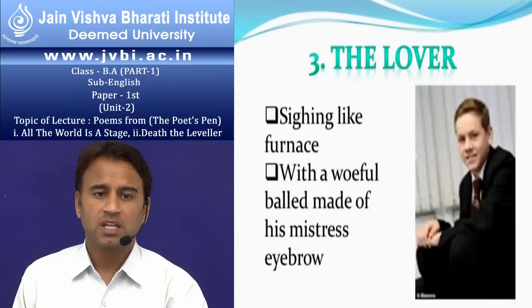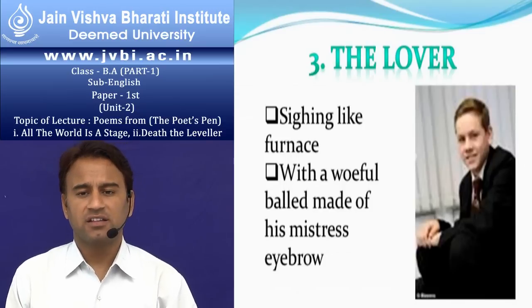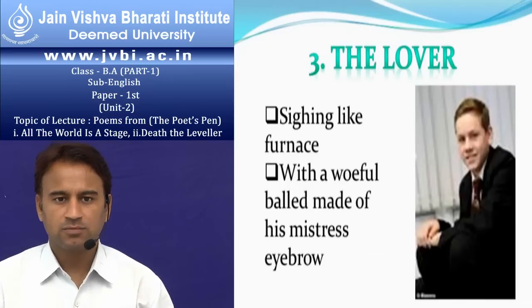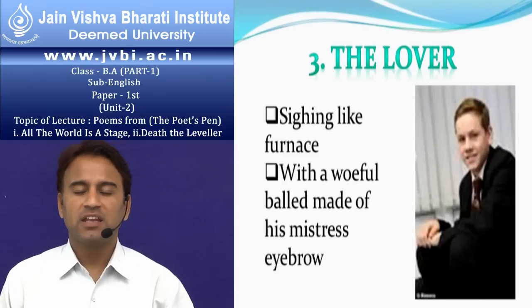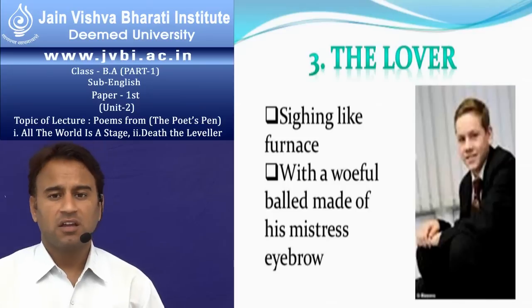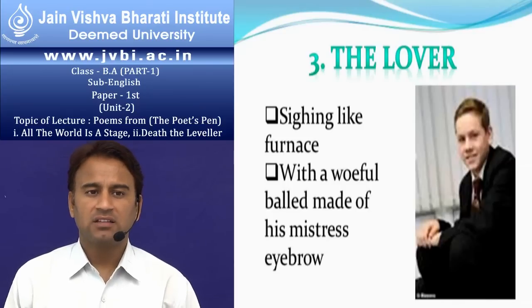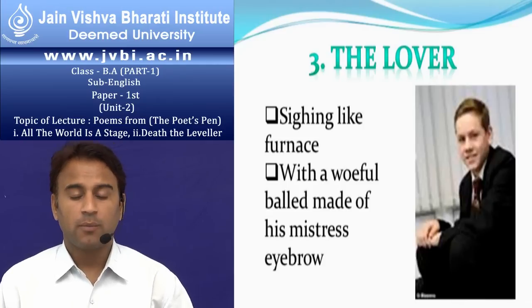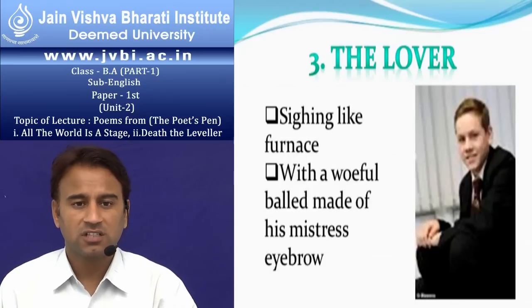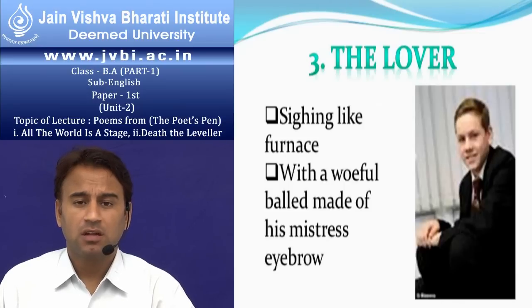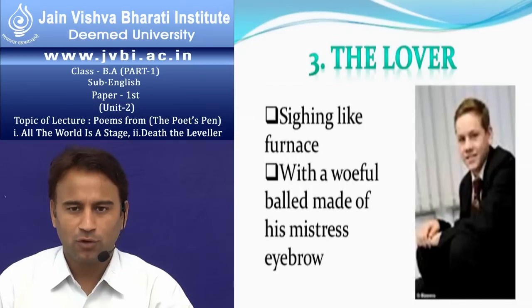This age is called the idle age because the infant age and the lover age both are called idle ages, because in this age man's mind becomes very idle and he doesn't want to work. At the age of childhood, or the infant age, he is not able to work. And in the age of a lover, he doesn't want to do anything. He is always busy composing poetry in praise of his mistress's eyebrow. He is sighing like a furnace, which means warm wind comes from his mouth.